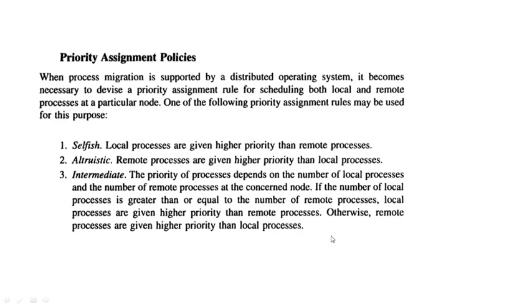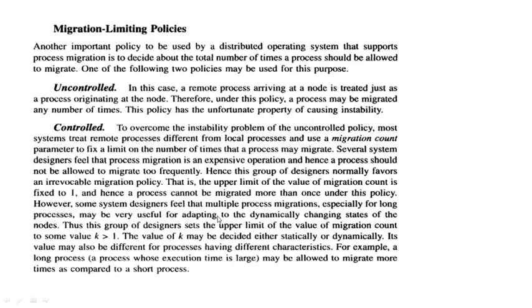Otherwise, if there are more remote processes to execute and one local process, then priority will be given to the remote processes. Like that, it goes in intermediate. So these are the priority assignment policies, and the last are migration limiting policies.